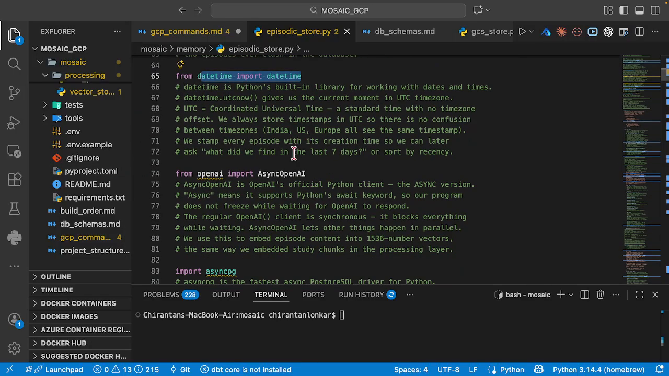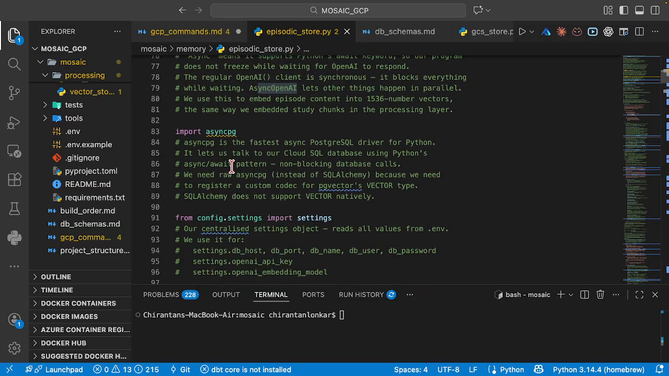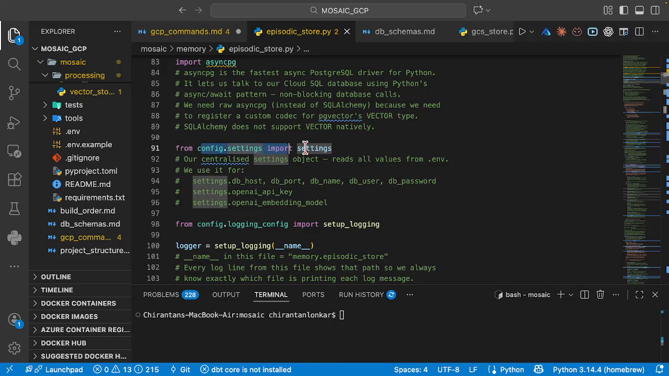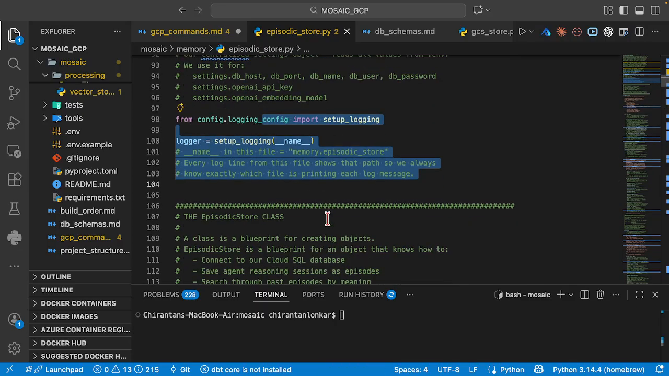We're going to import datetime. We're going to import AsyncOpenAI, and asyncpg, which is the async PostgreSQL driver for Python. And why do we need asyncpg? We have already discussed this, because we need to register a custom codec for the pgvector vector type. We're going to import settings and we're going to set up the logger.